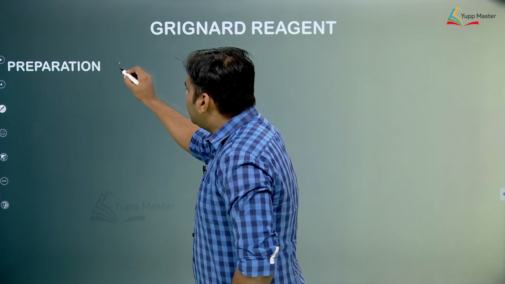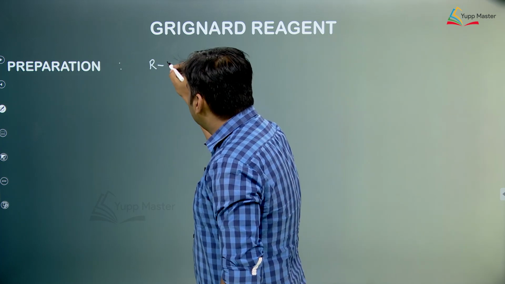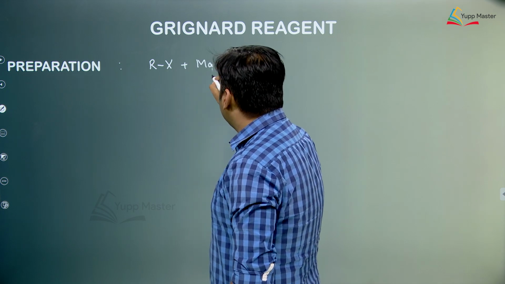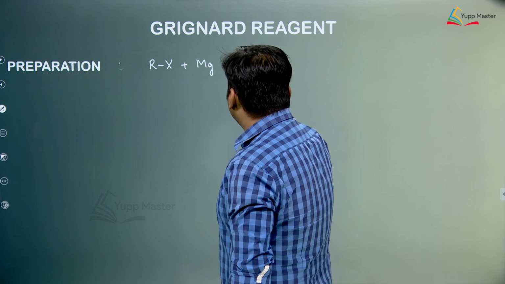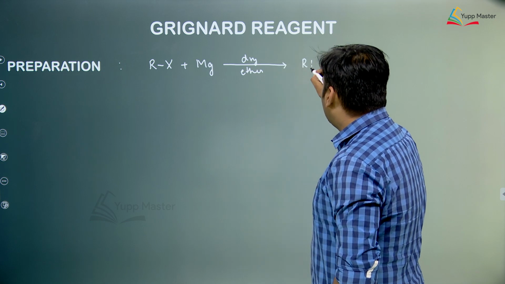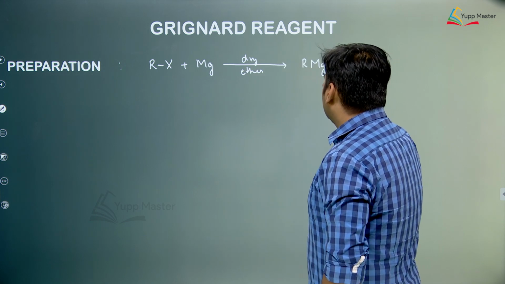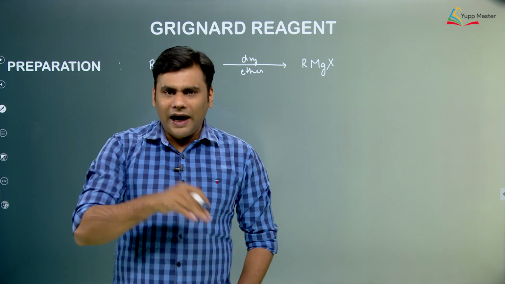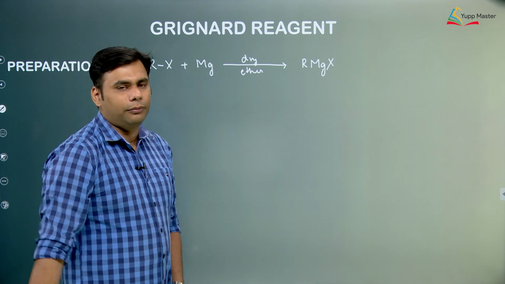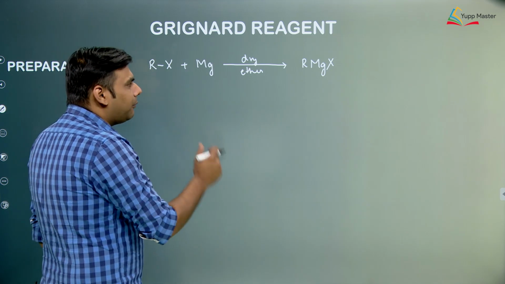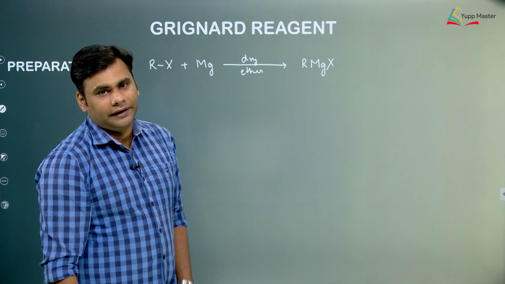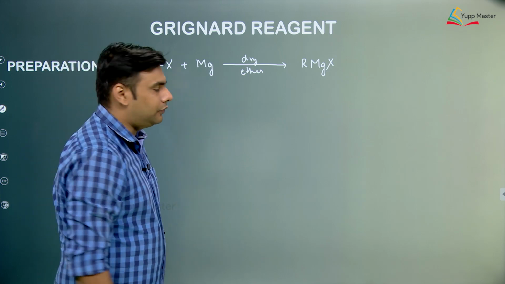Now if we look at the Grignard reagent, how it is prepared, we take any RX, and to this we treat magnesium in presence of dry ether, and we form RMgX. So if you take any alkyl halide and you add magnesium to it in presence of dry ether solvent, then Grignard reagent is formed. Now one important question that can be asked over here: why dry conditions are maintained and what is the role of this ether molecule?